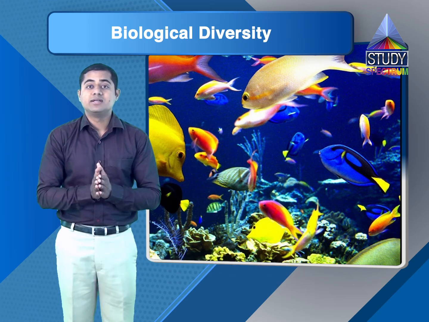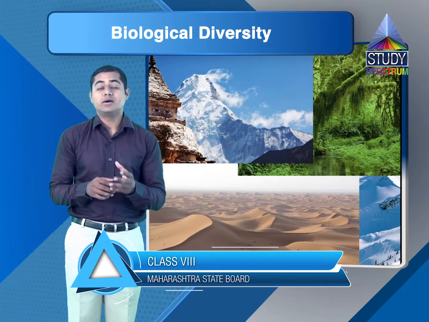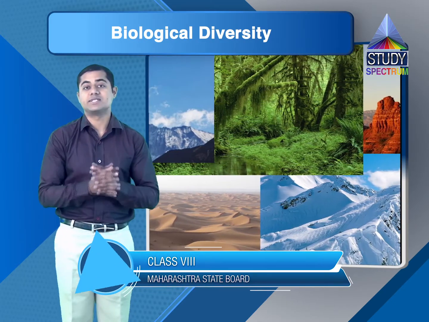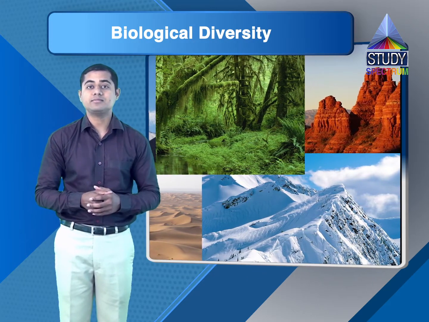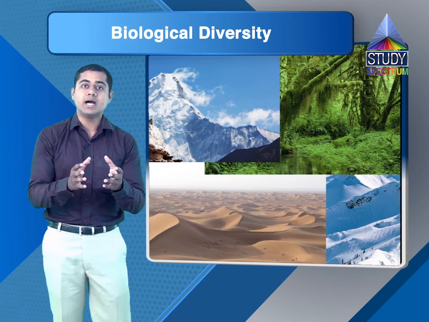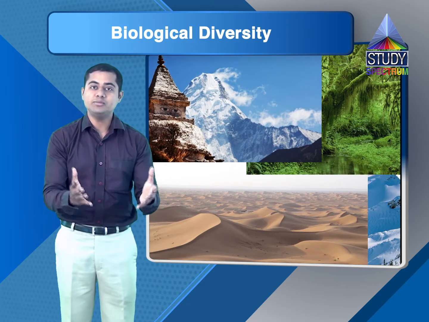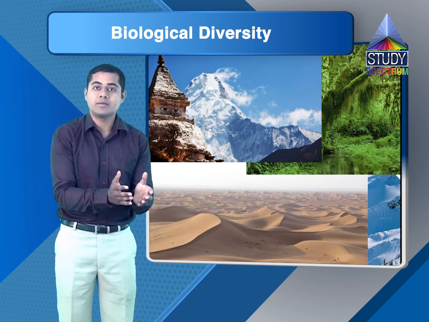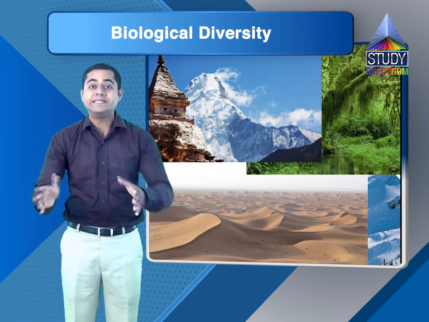Where does this biodiversity originate from? Actually, the environment around us plays a very important factor for this biodiversity. This environment itself creates all this biodiversity. When we talk about a peculiar geographical area, the environment changes from place to place. Even in due course of time, in the same geographical area, environments are different. At one point of time, the environment is totally different. At another point of time, that environment is totally different.